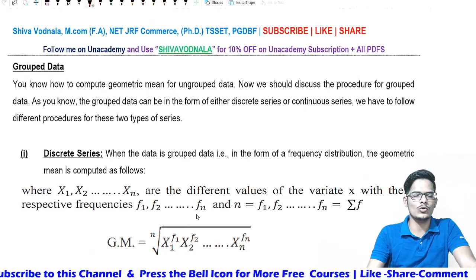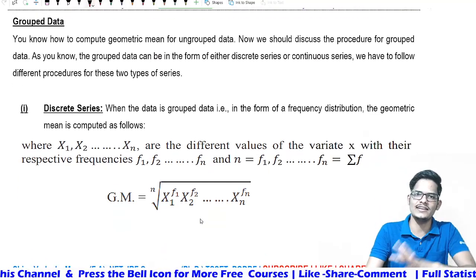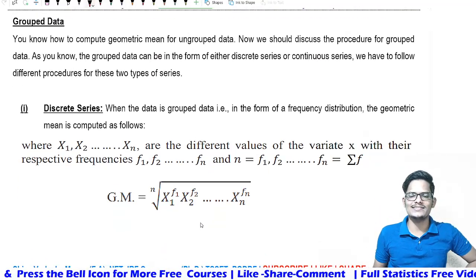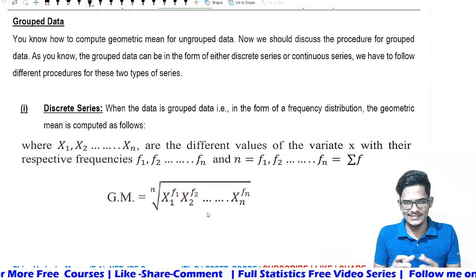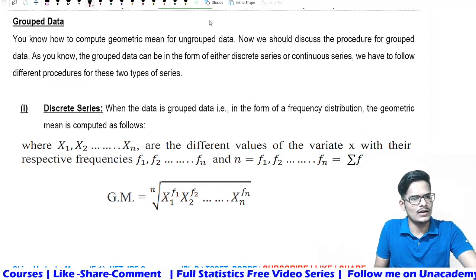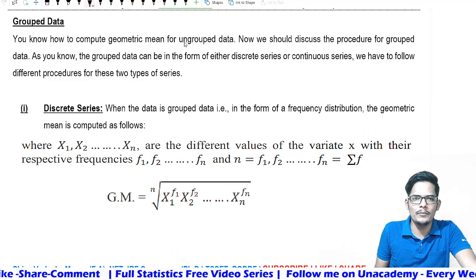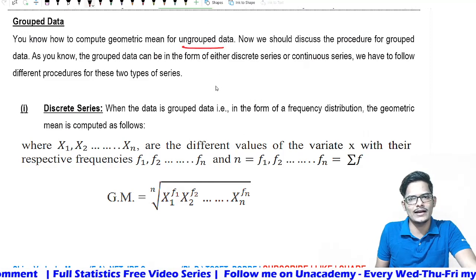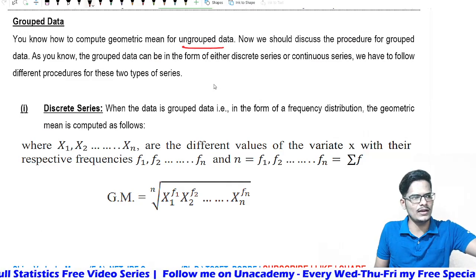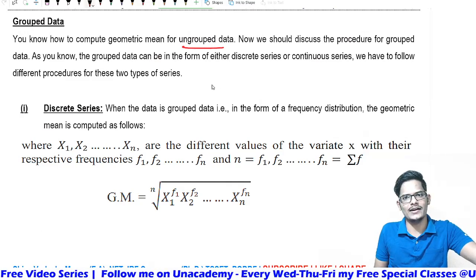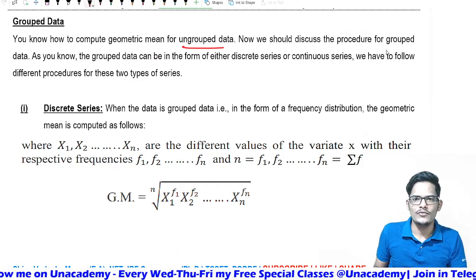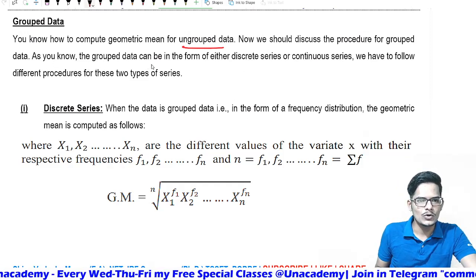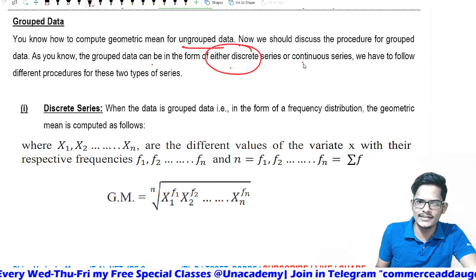In case of grouped data, there are 2 types, that is discrete series and continuous series. Grouped data is nothing but a series of observations given as discrete or continuous. We calculate the geometric mean in the same way as we did for ungrouped data, but with some small changes.